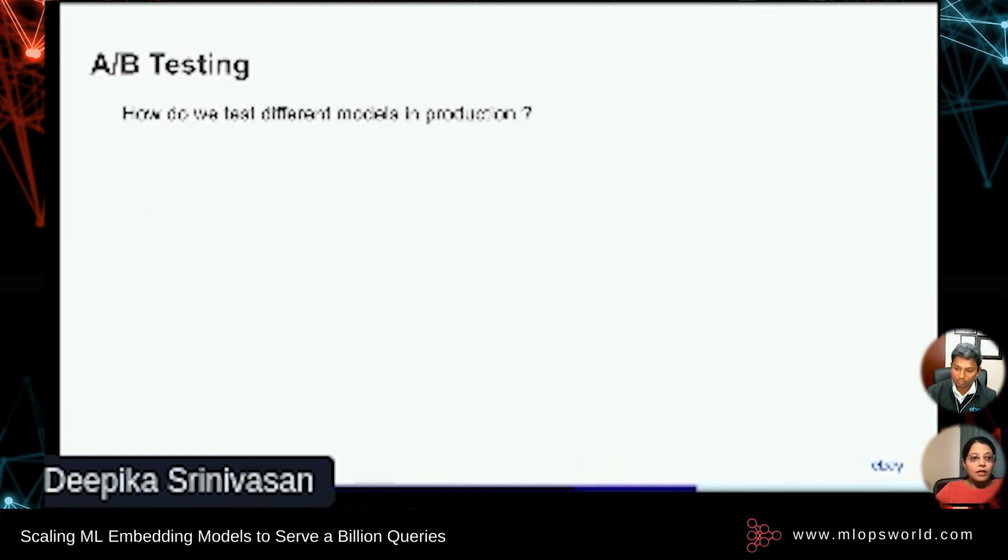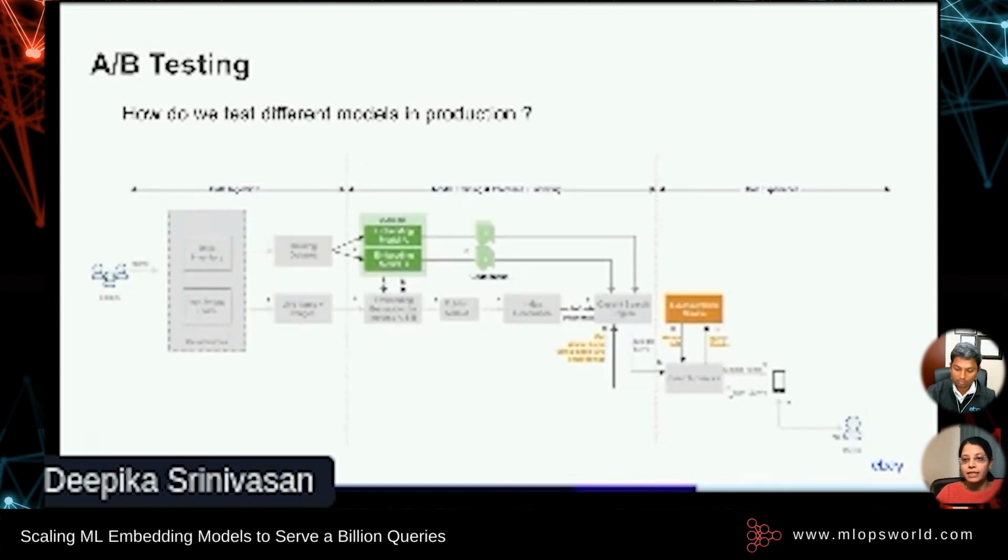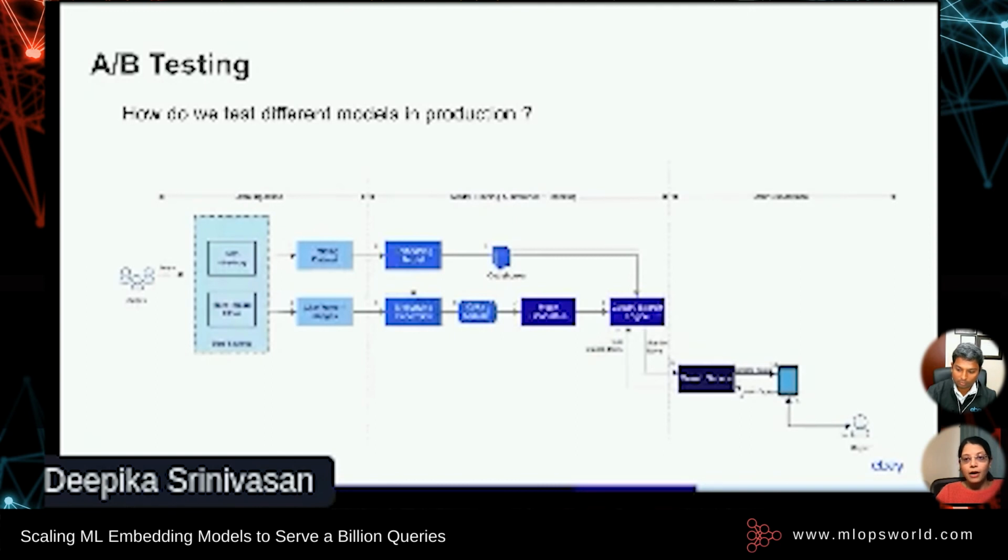All right. So now that we have a model and a workflow serving production, let's say we want to try a different model that uses a different algorithm for embedding generation and compare this new model with the one serving production. So this was the design that we had for a single model. And now how do we extend it to be used for multiple models?